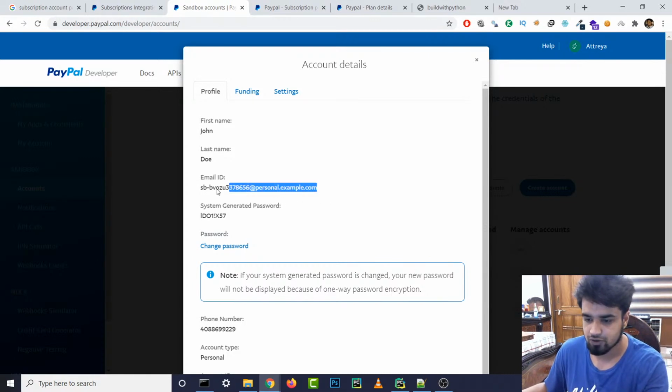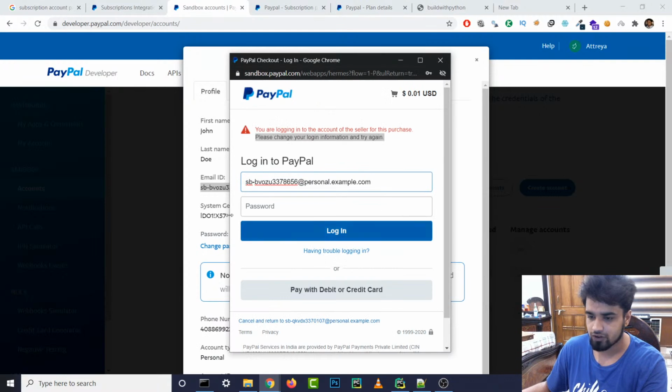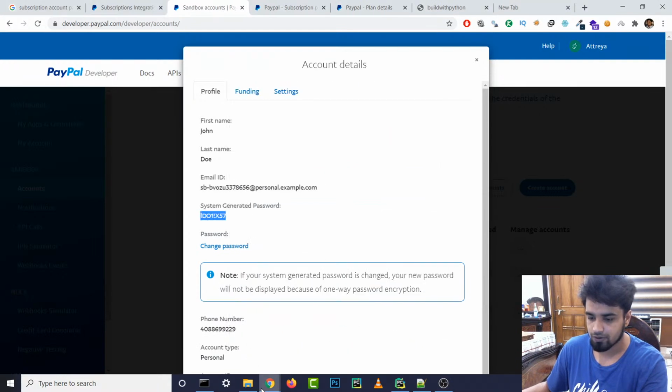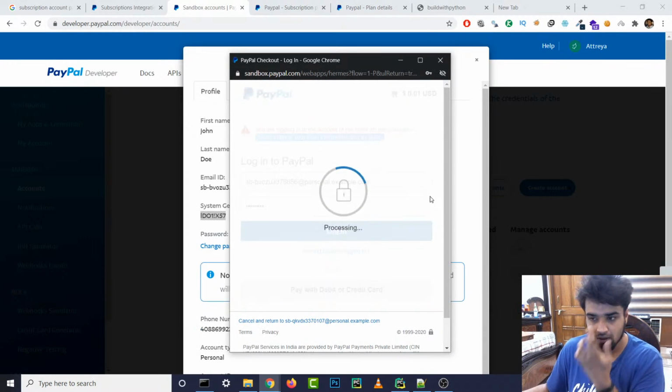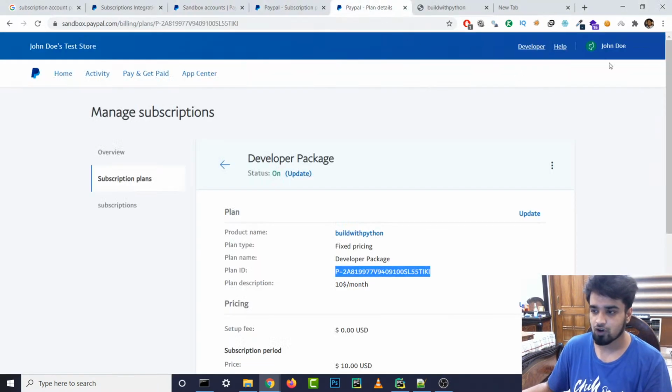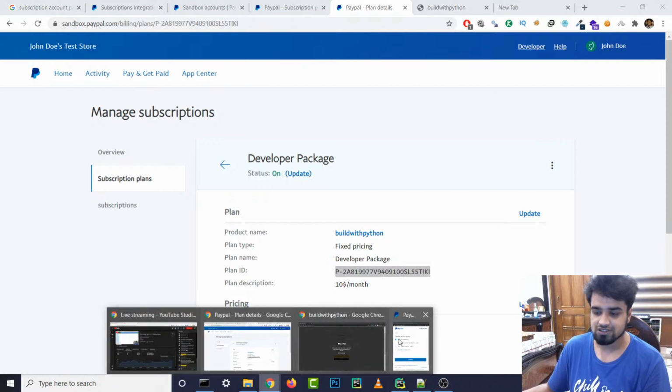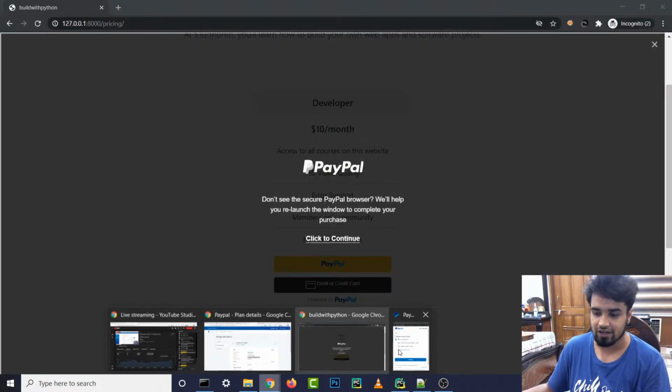So yeah, we have this personal account now, and we can go and log in with this personal one, and hopefully this should work. Let's log in. I'm using incognito mode because I've logged in on my main window as John Doe, or maybe my personal, actual PayPal account. So it's kind of interfering, and I don't want to remove my PayPal information from there.